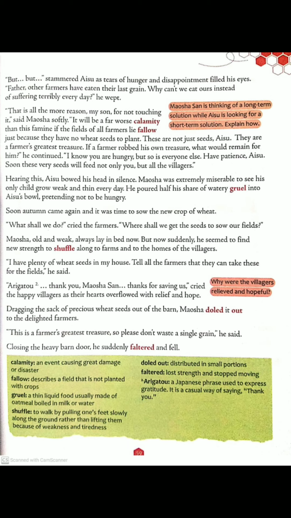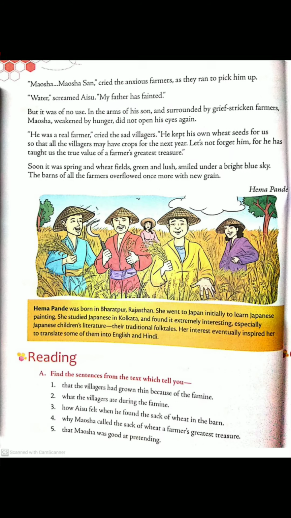Closing the heavy barn door, he suddenly faltered and fell. Now, what happened when he was closing the heavy barn door? After that, he suddenly faltered and fell. He lost all his strength and just stopped moving and fell there. Mausha-san, cried the anxious farmers as they ran to pick him up. Now, all the farmers were terrified about what had happened to him. And the anxious farmers ran to pick him up, and they were saying his name.